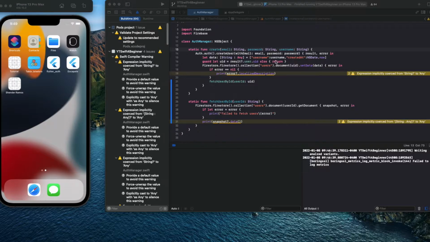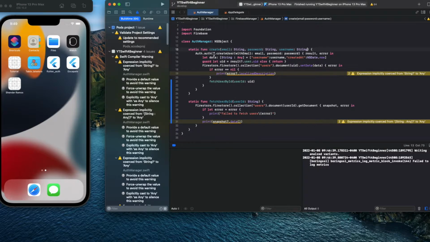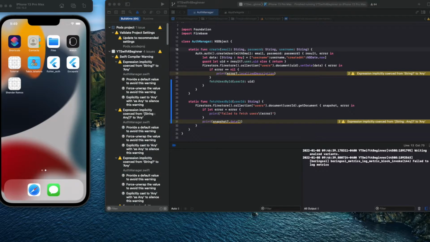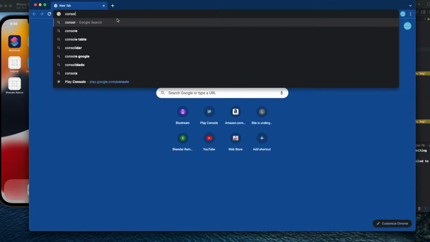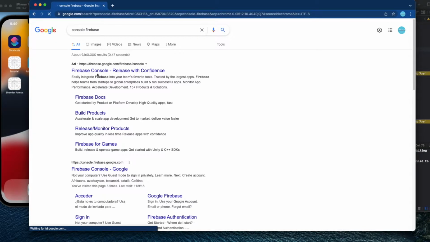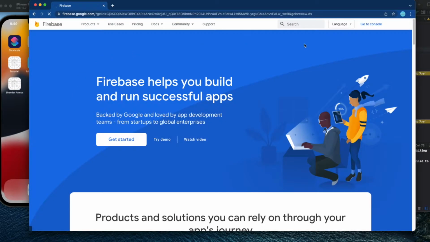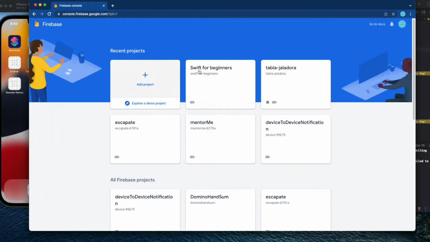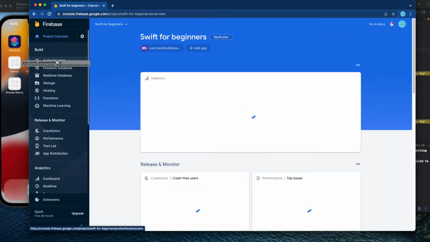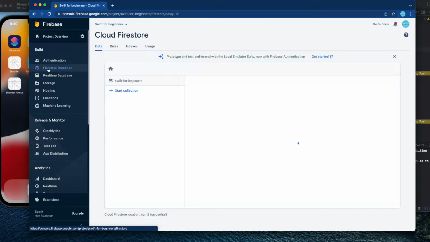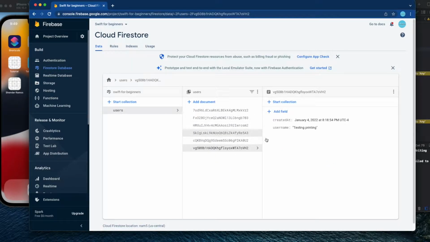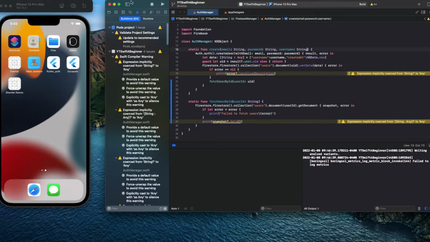Let's get started. So last time we left it here, we were able to create an account in Firebase, and after that we left it there. So let's see console Firebase. Go to my console. Let's go to my Swift for Beginner project, right? We could see here in the authentication, we were able to register users. And if we go to check the Firestore database, you see we have some users here in place. Okay. And if we run the app,